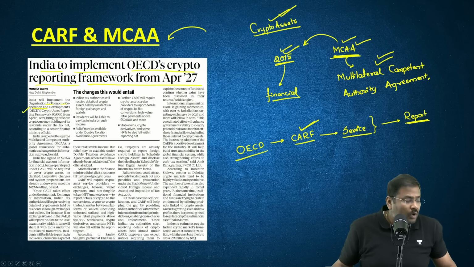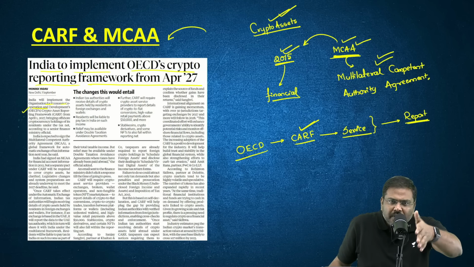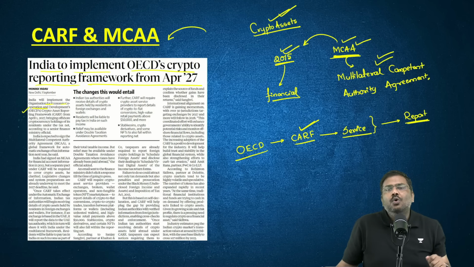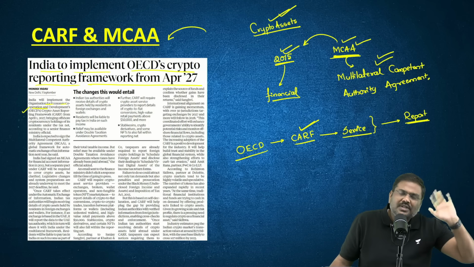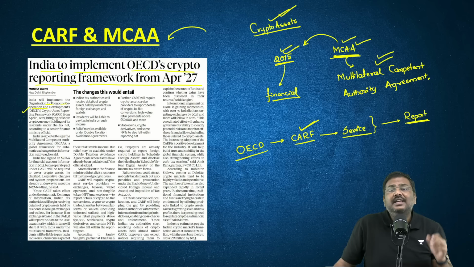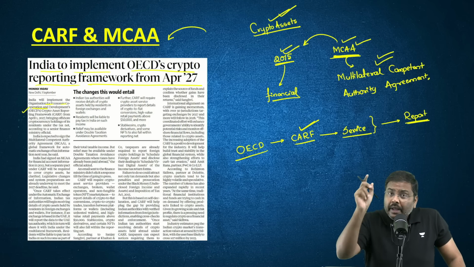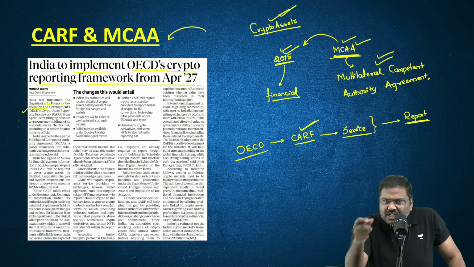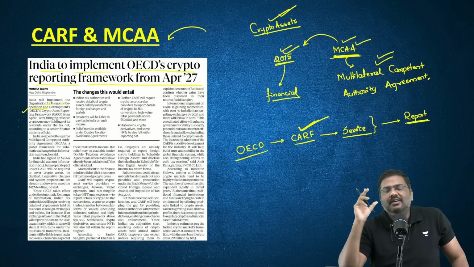What do you mean by involving crypto assets? You have converted your fiat money into crypto or vice versa. You have sold crypto, you have purchased crypto, you have transferred some crypto into wallet and from wallet to the crypto exchanges, etc. So any kind of transactions that you do, including the retail payments, will have to be reported, and that is basically CARF.